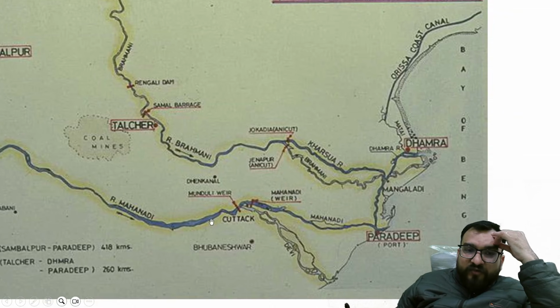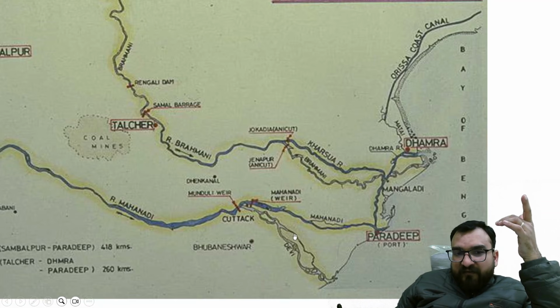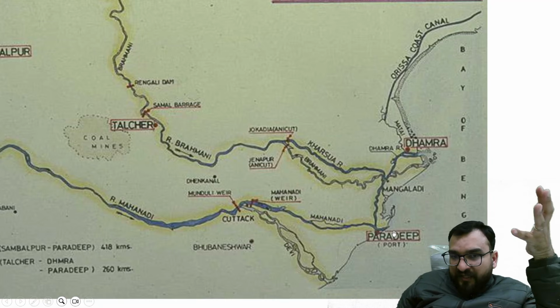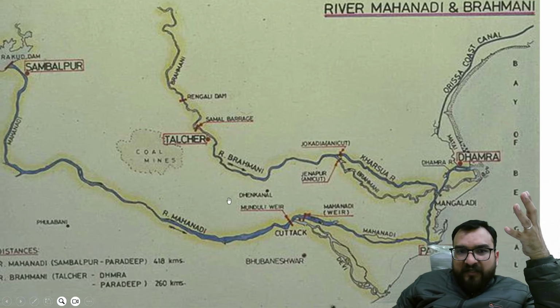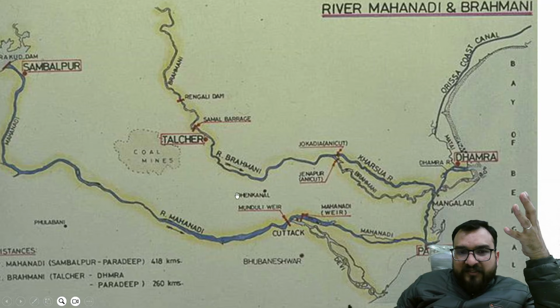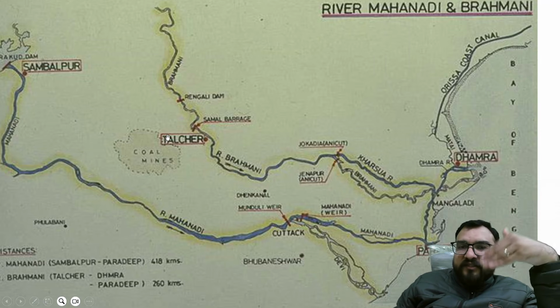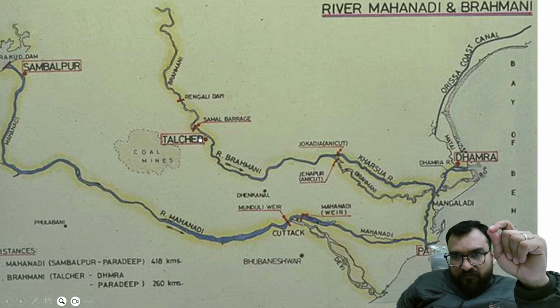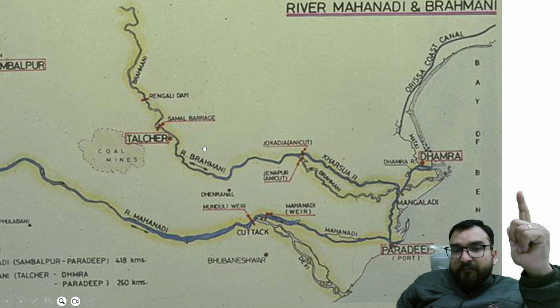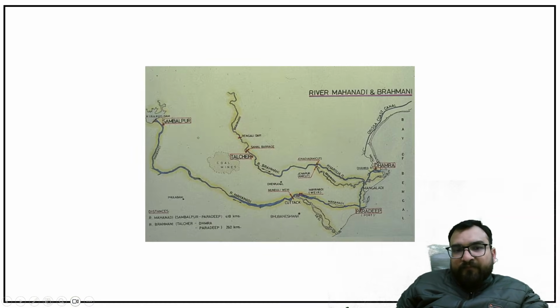Then river Mahanadi is flowing like this. Then near around Cuttack you will be finding important place. Then that will be branched out over here and it will be flowing to this Paradeep port as well. Right. So this you remember. Above river Brahmani. In between that you are finding that coal mines. You will be finding different type of coal mines, and this you will be learning in your minerals. Right. And near around this Brahmani, you are finding one important place, that is Talcher. Talcher, important place, guys. Okay. So this also you keep in your mind over here, guys. Okay.